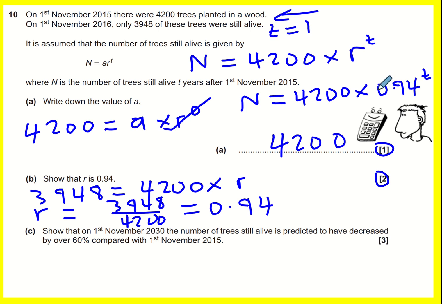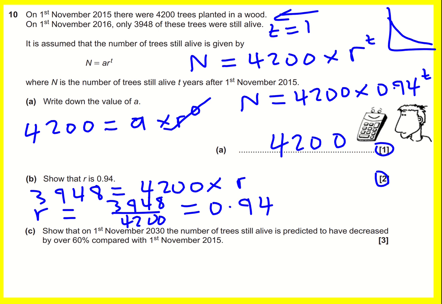Now this actually is going to be exponential decay, because our base here is less than 1, so we are going to get some value of trees, and then it's going to be going down like this. Actually, the question doesn't ask about that, but it's worth having that understanding of exponential decay and what it looks like.